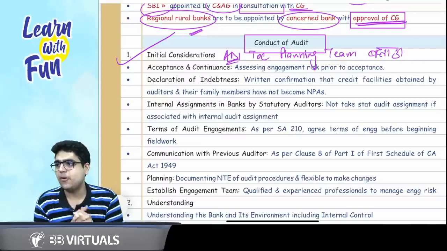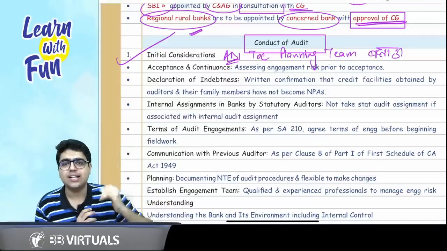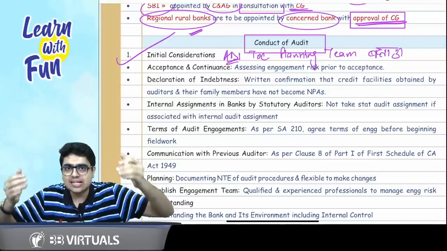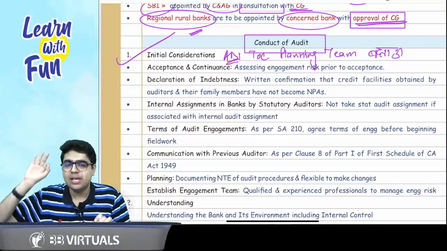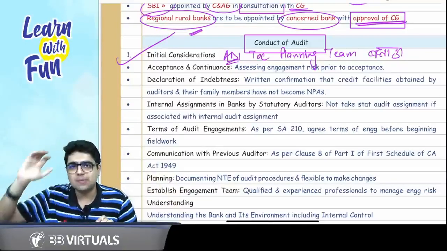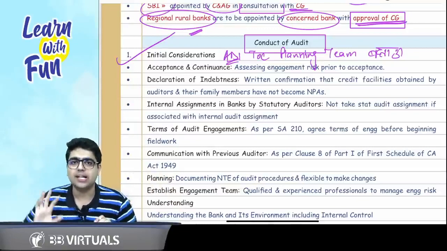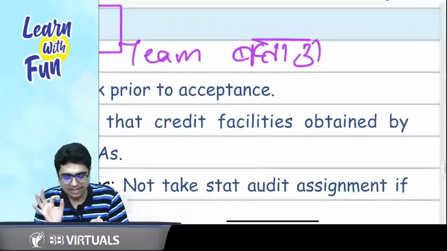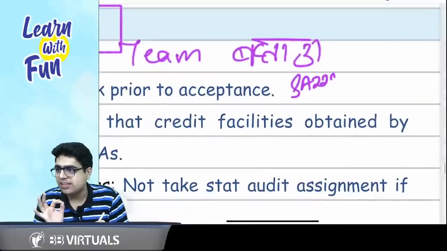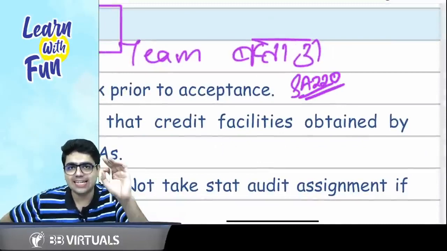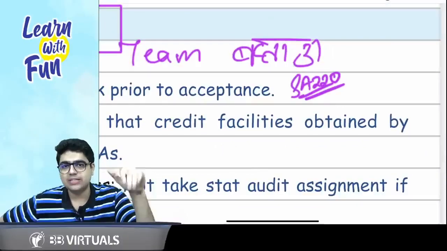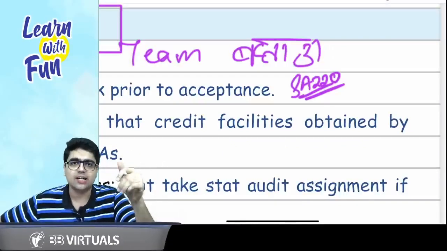Sir, what was the point? ADI means acceptance and continuance of client relationships. Acceptance and continuance of client relationship. Can anyone tell me what are the points that we consider in accepting and continuing the client relationship? They are given in SA 220, that is SECI, that is the significant matters that arose in the previous engagement and in the current audit engagement.